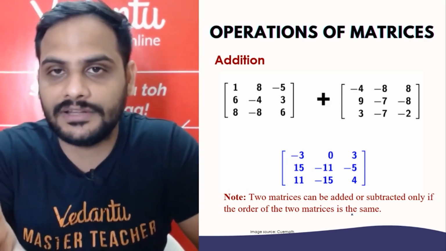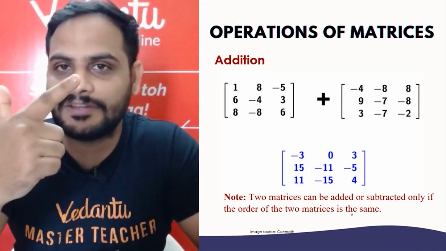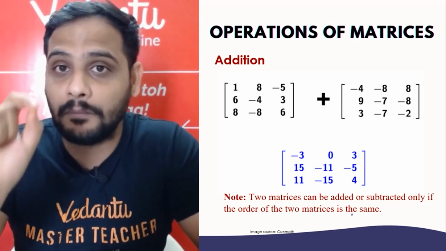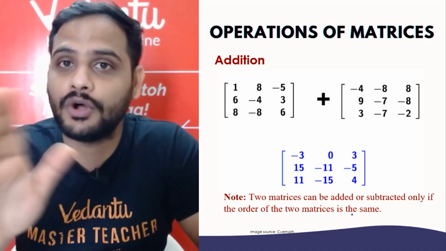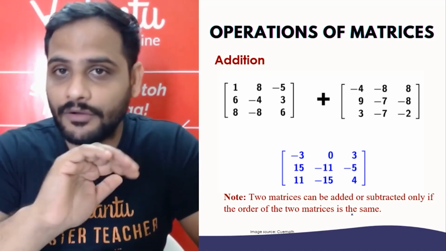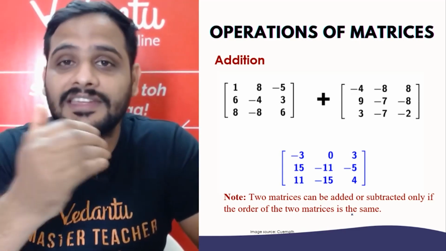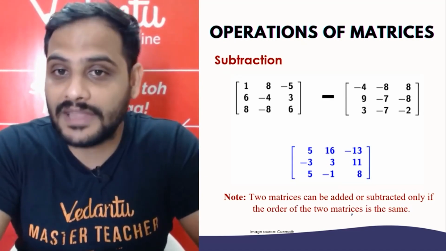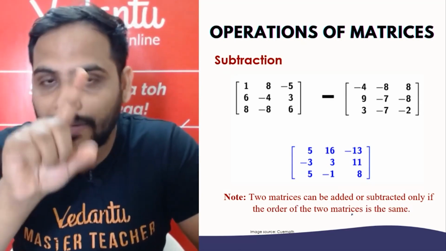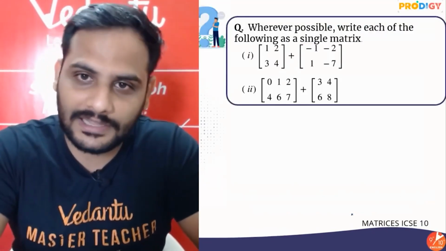But an important thing: for addition and subtraction, the order must be equal. If matrices are not of the same order, then we cannot add or subtract them. Only matrices of the same order can be added or subtracted, by adding or subtracting the corresponding elements.